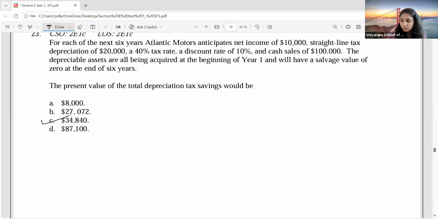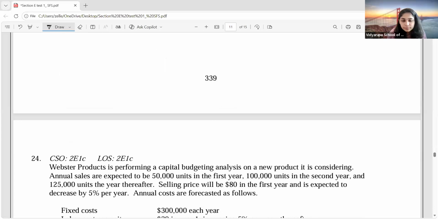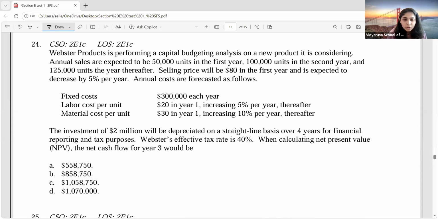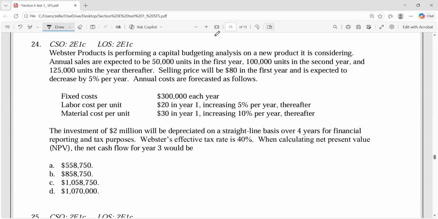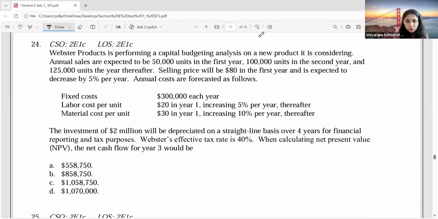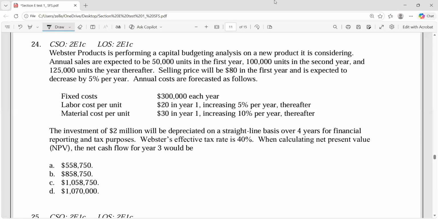Next, question number 24. Can you all try this problem? Have we done this question? Yes, ma'am. I think during the revision time we did this question, right? I mean during classes. No, ma'am. Then how do you all have it? Ma'am, we solved this in the library. Oh, okay, lovely. So what's the answer?